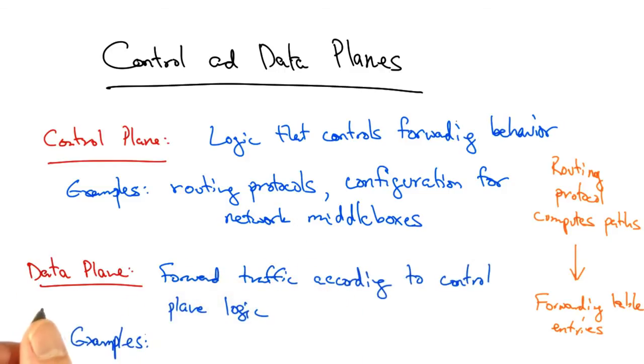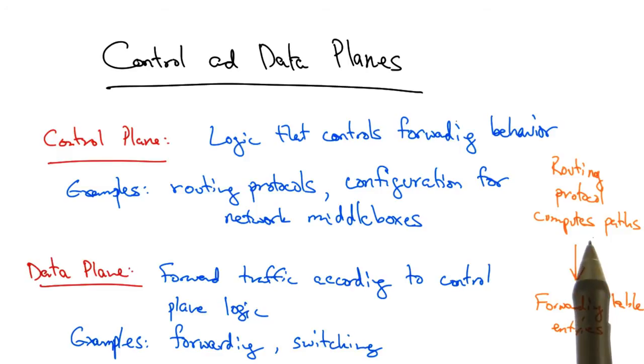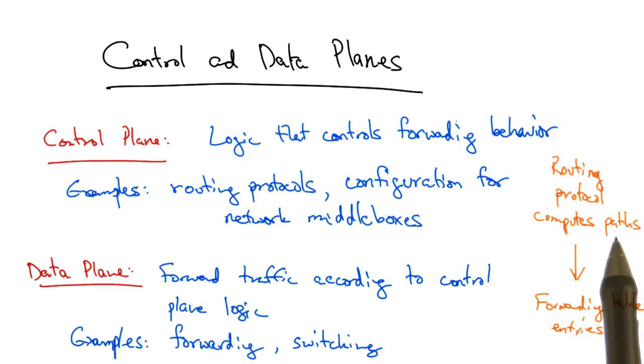So examples of data plane function include forwarding packets at the IP layer and doing things like switching at layer 2. So to reiterate, routing protocol functions that compute the paths are control plane functions, whereas the act of actually taking a packet on an input port and forwarding it to an output port is a data plane function.